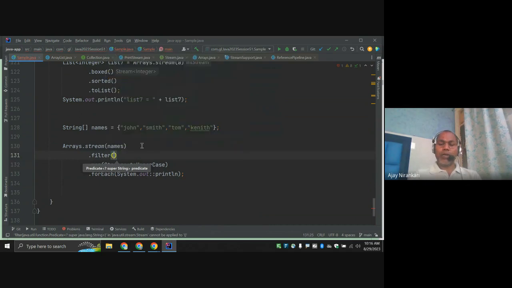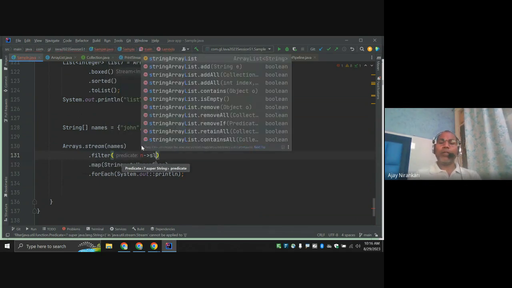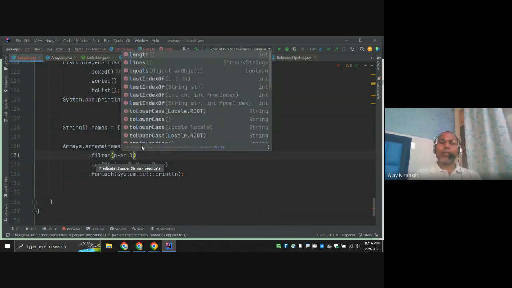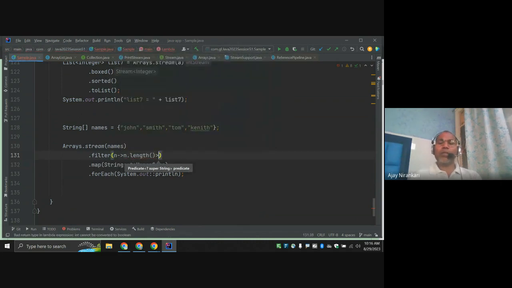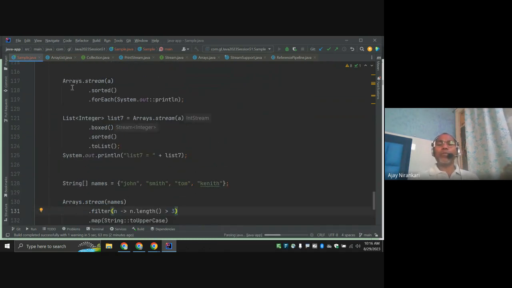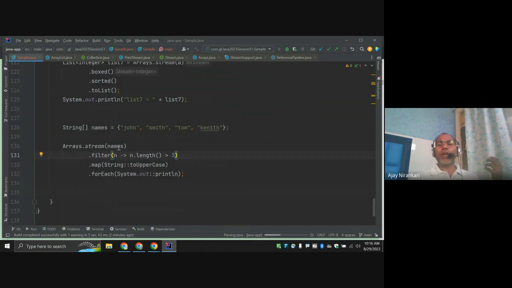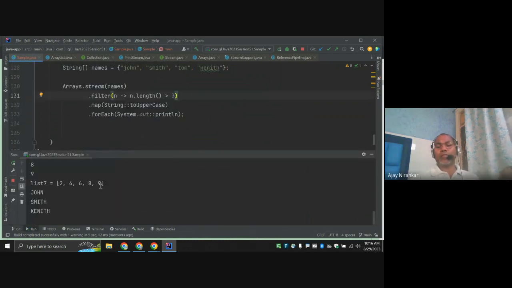Whatever the name length greater than 3. I don't want all, right? So here for an array of objects, just pass the array as a stream and pass filter, map for it, whatever you want, right? This is not only for primitive data type, any data types. If you have arrays, you can create the stream, right?